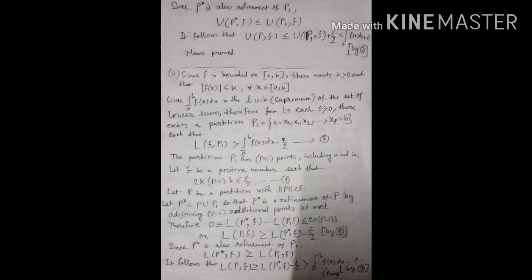Now, since P star is also a refinement of P1, we know from the lemma that L(P star, f) is greater than or equal to L(P1, f). So it follows that L(P, f) is greater than or equal to L(P star, f) minus epsilon by 2, which is greater than the lower integral from a to b of f(x) dx minus epsilon. So our proof is completed.